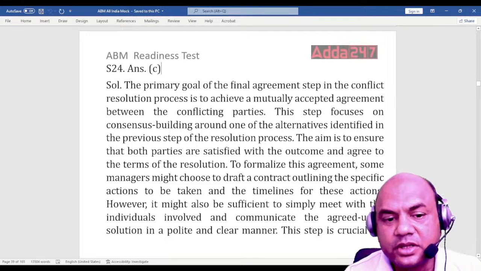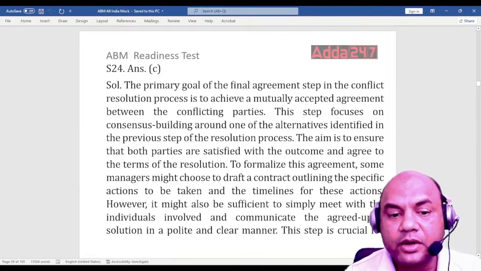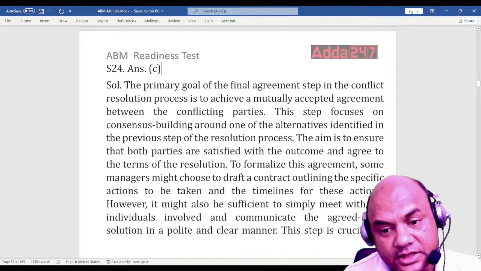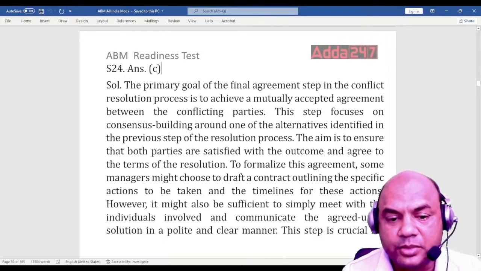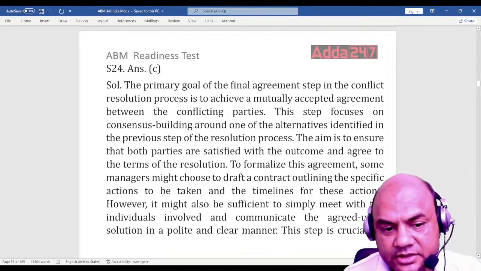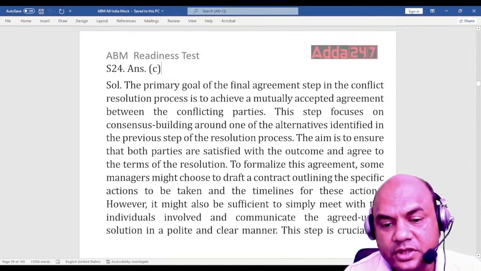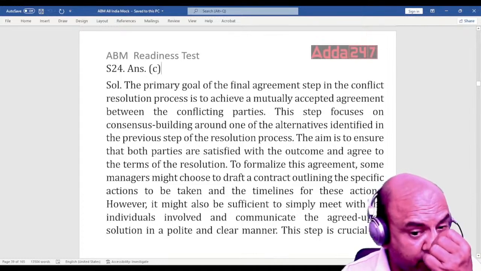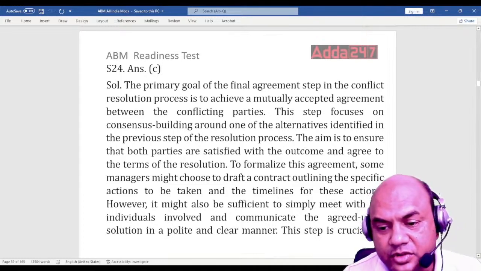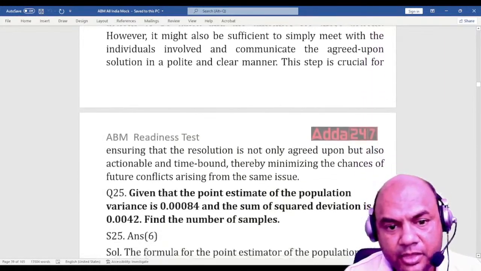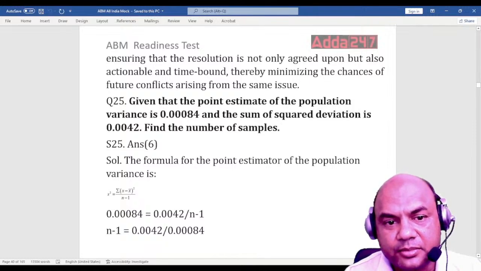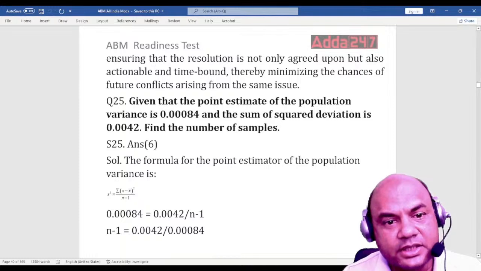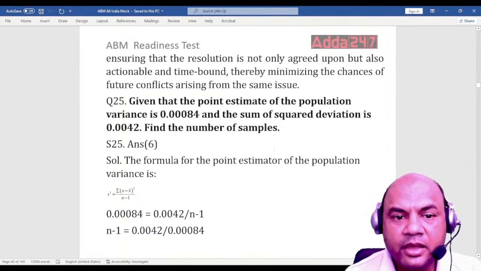To formalize this agreement, some managers might choose to draft a contract outlining the specific action to be taken and the timelines for these actions. However, it might also be sufficient to simply meet with the individual involved and communicate the agreed upon solution in a polite and clear manner. This step is crucial for ensuring that the resolution is not only agreed upon but also actionable and timed, thereby minimizing the chances of future conflicts. Okay. Next one.